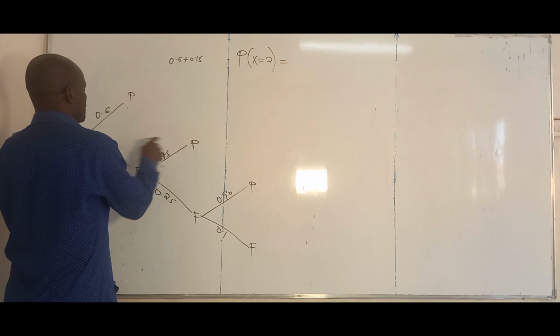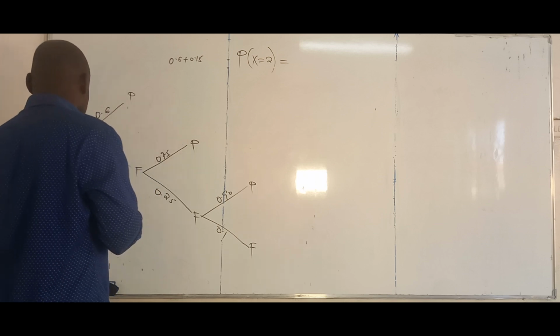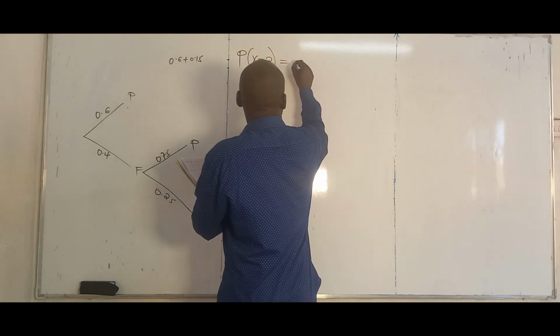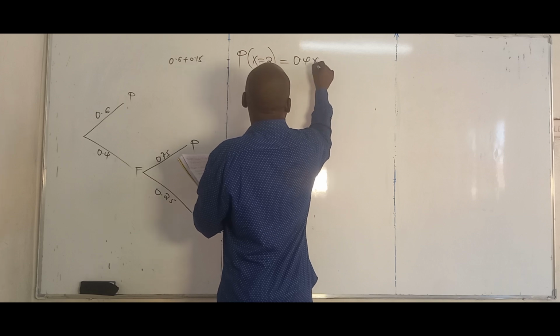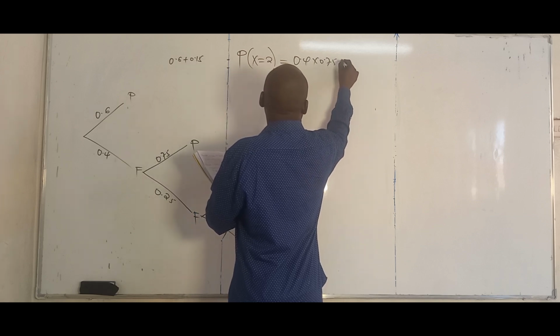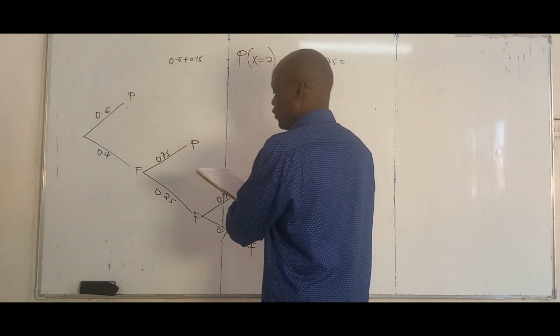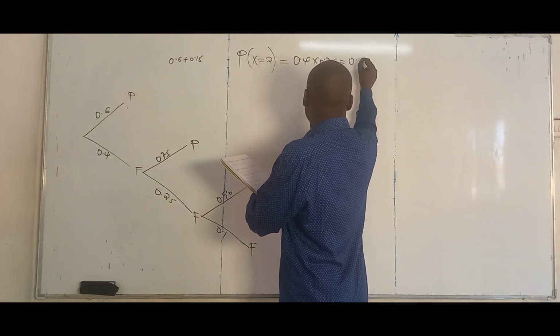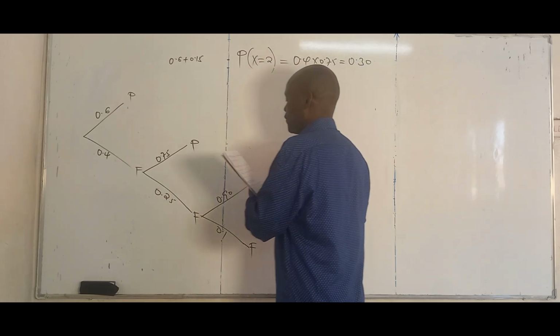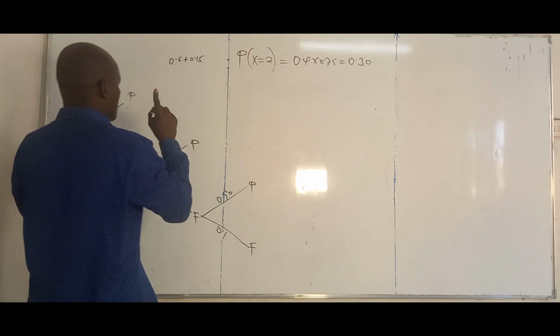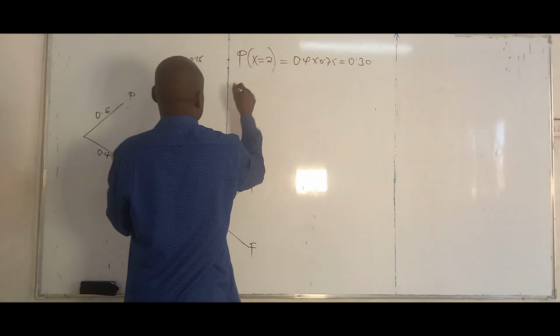So it will be 0.4 times 0.75. If you work it out, it is 0.30. So this is the probability of passing on the second attempt.